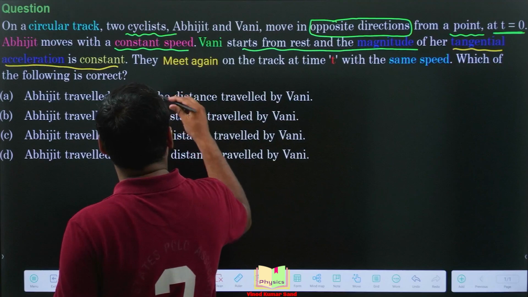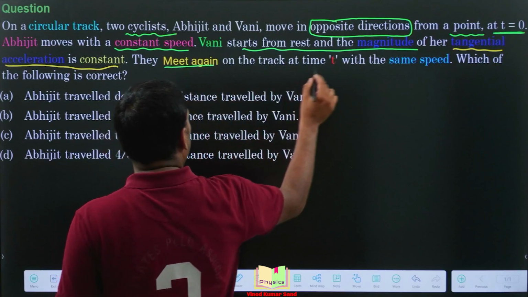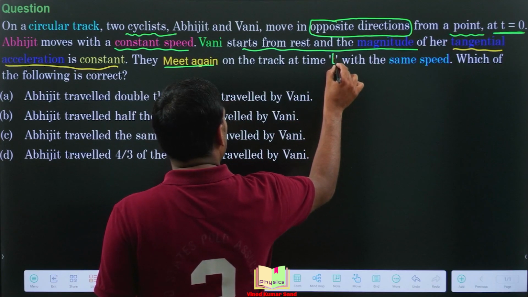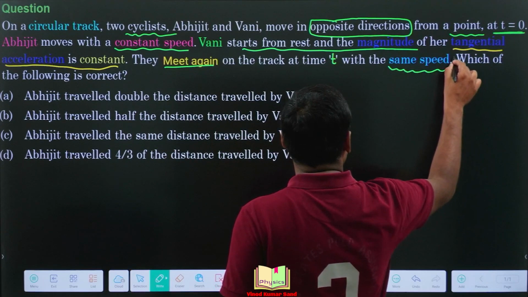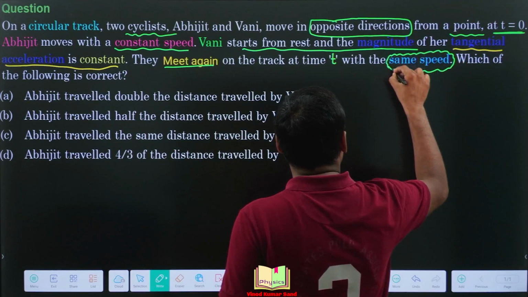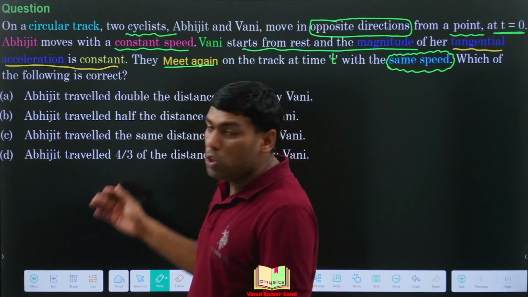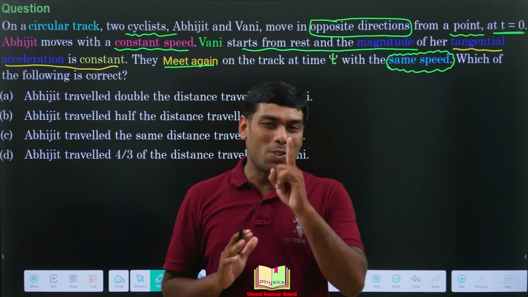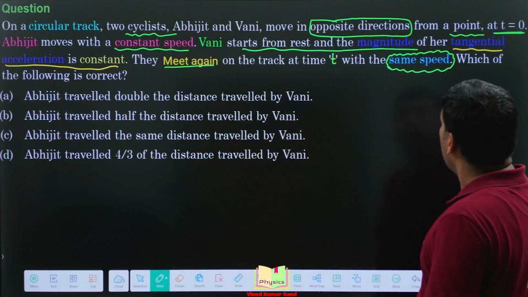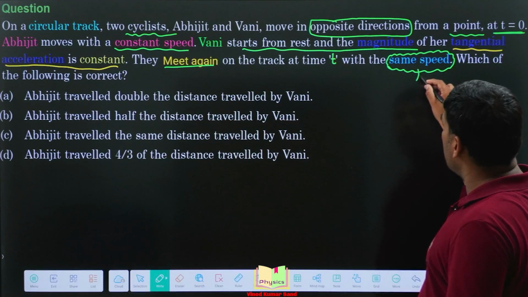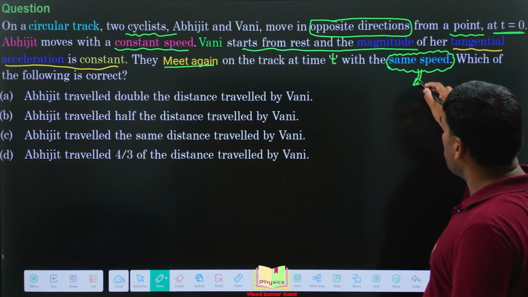Now they meet again on the track at some time t, and when they meet they have the same speed. The question has given four options, and out of these four options only one is correct. We have to find the correct option. We'll start our solution from this information.